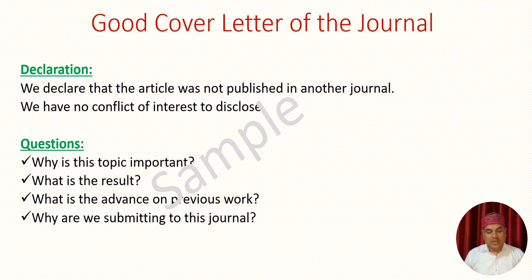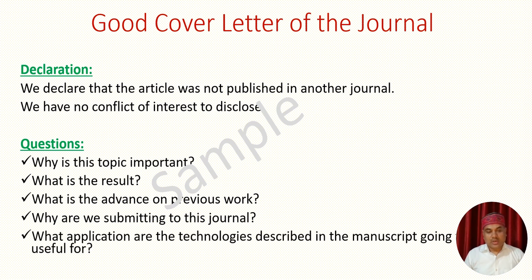Then the third point is why we are submitting to this journal. You have to find out the scope of the journal. Each and every journal has some scope, and you have to go through these scopes. The next point is what applications the technologies described in the manuscript will be useful for.